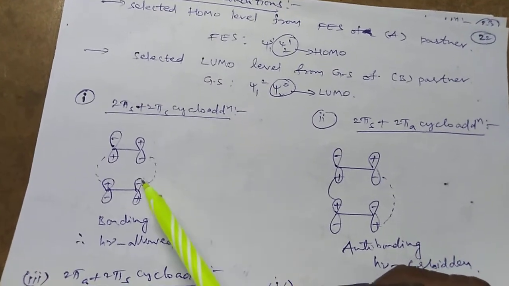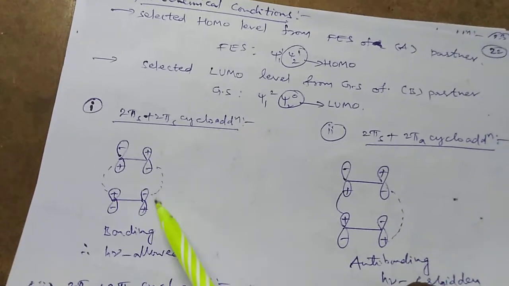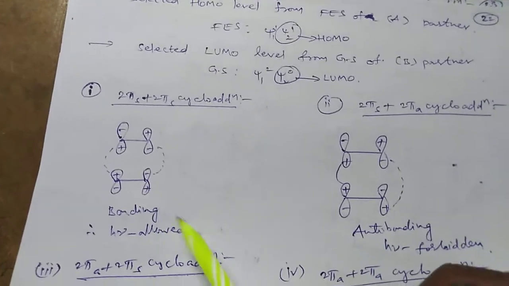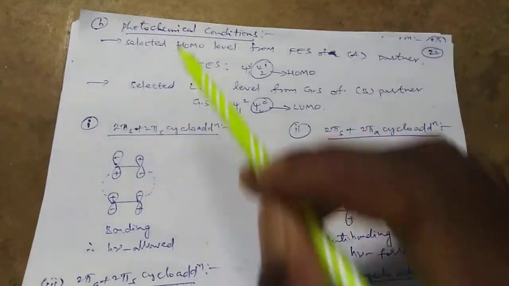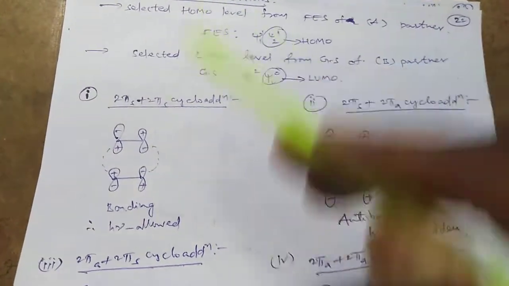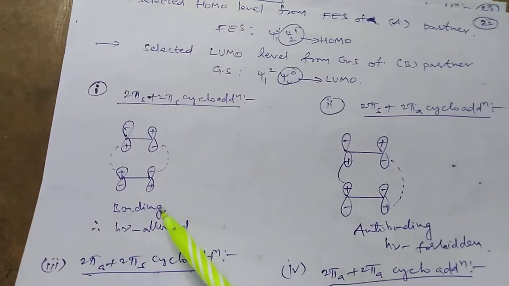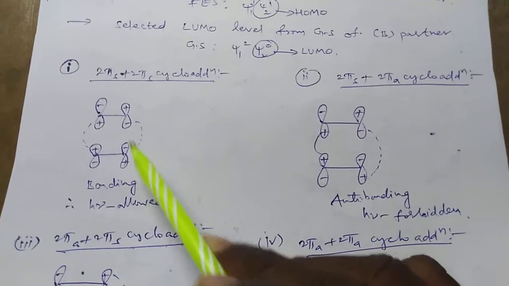The interaction is developed in either the positive direction or the negative direction. Therefore, it is a bonding interaction. Therefore, it is photochemically allowed because we are discussing photochemical conditions. Photochemically, it is allowed because a bonding interaction is developed between the lobes.